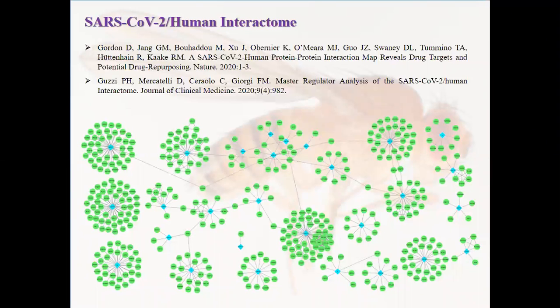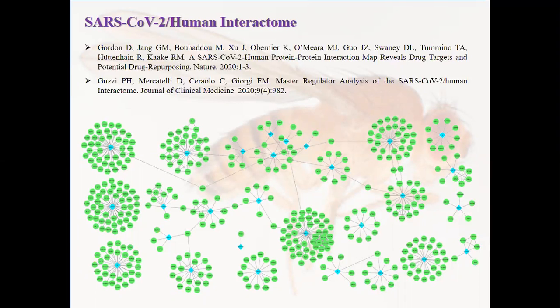The SARS-CoV-2 human interactome was first developed in Cytoscape by creating manual nodes and edges of nearly 400 human proteins that have been shown to bind with 28 SARS-CoV-2 proteins, coalescing two previous studies.